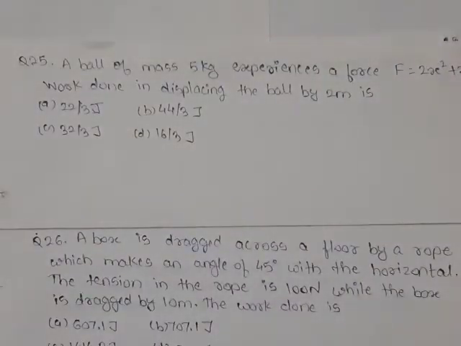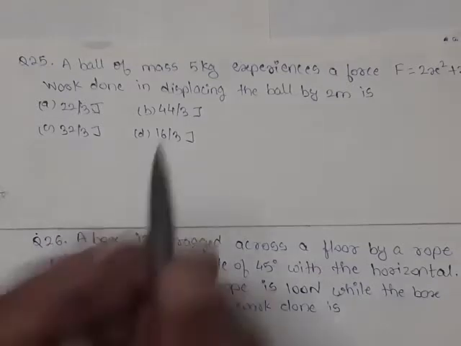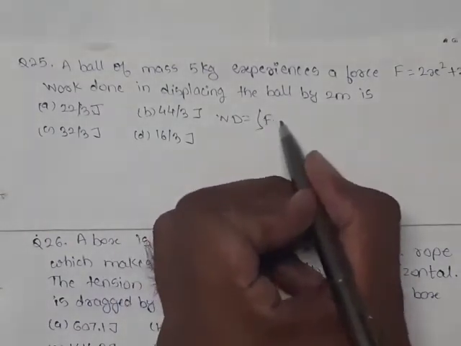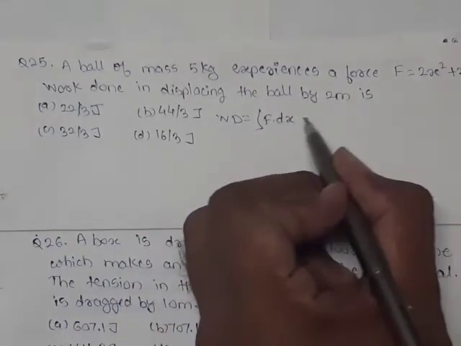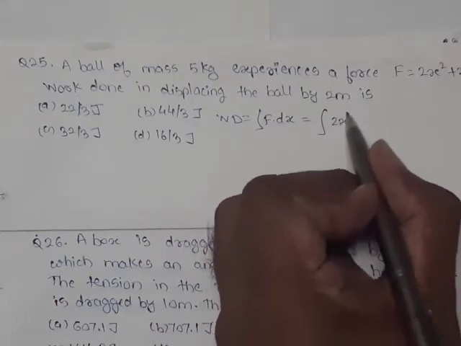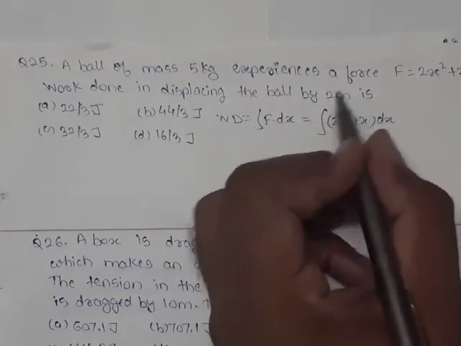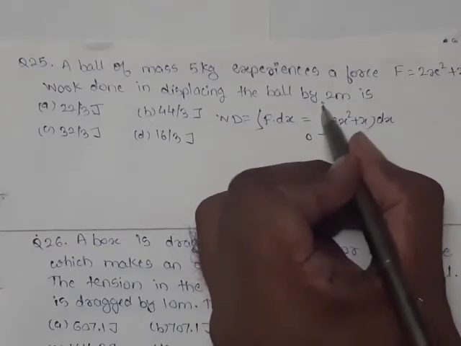Next question, question 25. A ball of mass 5 kg experiences a force F equal to 2x square plus x. Work done in displacement of the ball by 2 meter is? So here work done equals the integration of force into displacement, so 2x square plus x, dx. Integration is from limit 0 to 2.